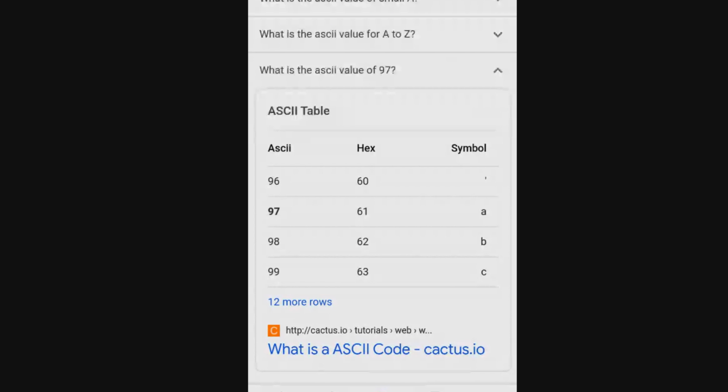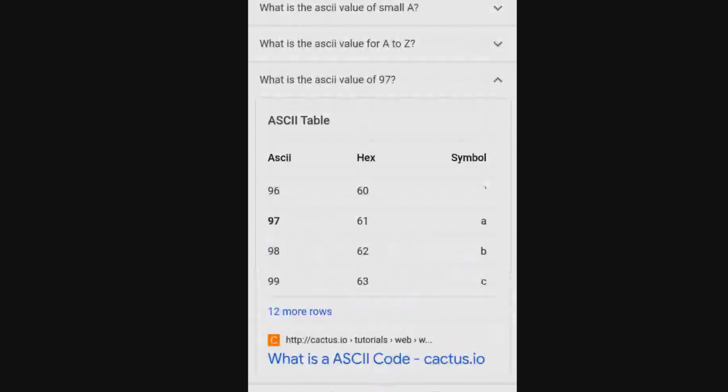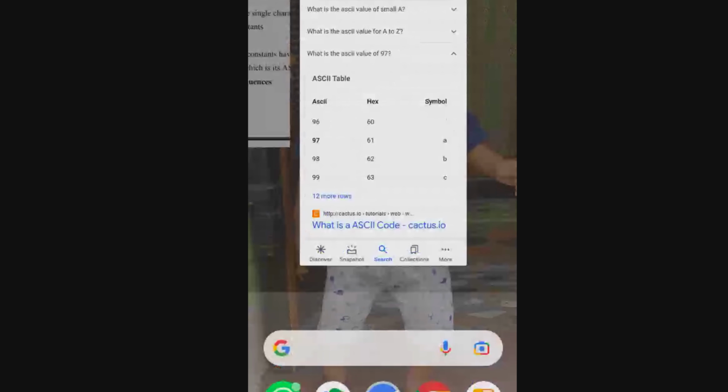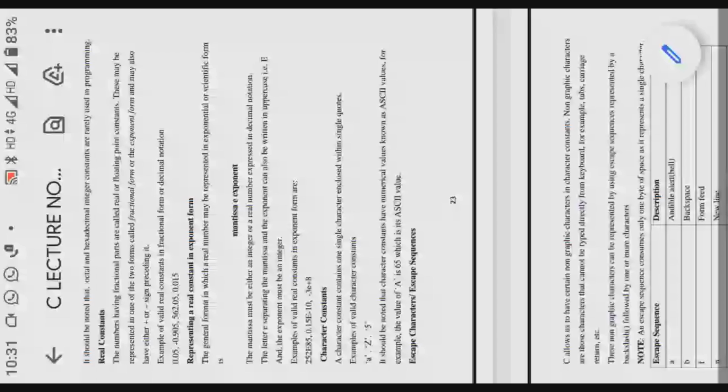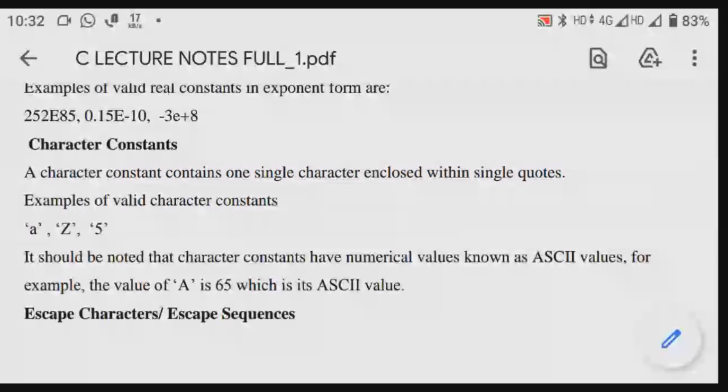From there, the count starts: 97 small a, 98 small b, 99 small c, 100 small d, 101 small e, like that it goes on. So for capital A it is 65, for small a it is 97, and after that it increments.